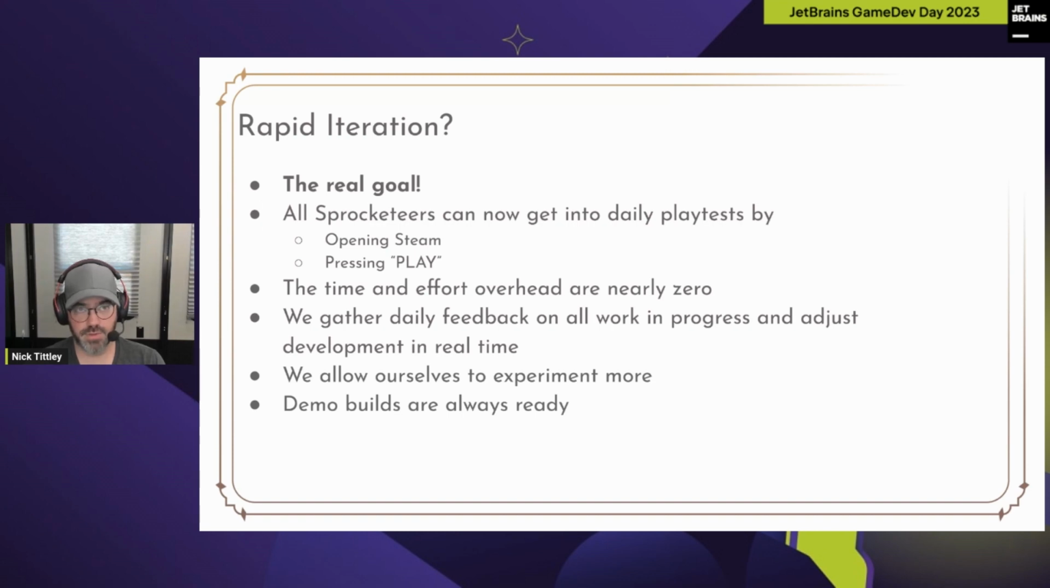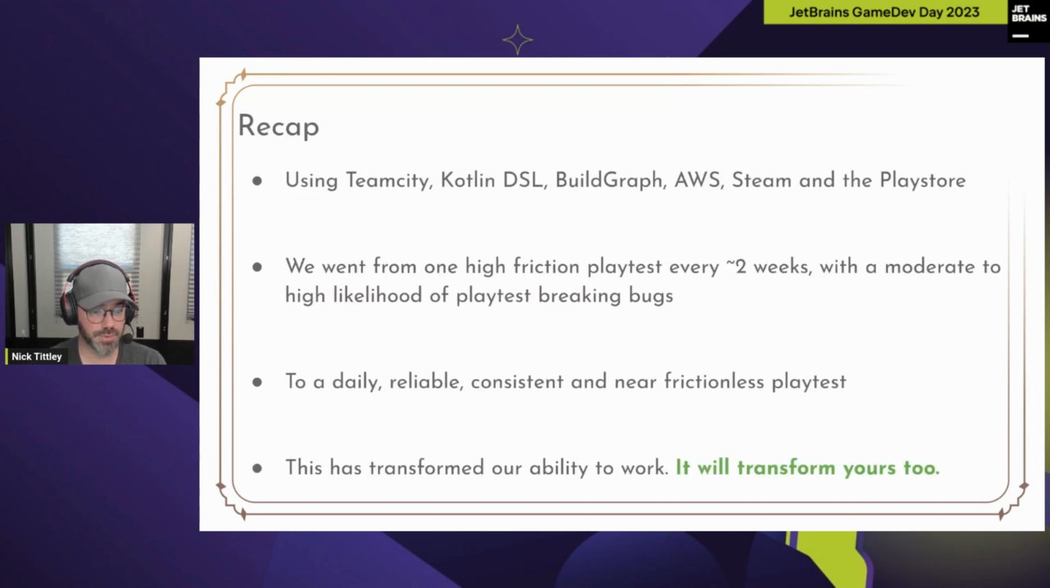Interestingly, it has resulted in us allowing ourselves to experiment way more. We used to be reticent, I would say, to try things because we didn't know when we'd get the chance to really experience it, get feedback on it, and decide if it was a good idea or not. We now know we will have that chance, so it's much easier to commit to an experiment. And as I said, demo builds are always ready, so way less stress when the time comes to demo the game. So to recap, we went from not being able to run a playtest to using TeamCity, Kotlin DSL, BuildGraph, AWS, Steam, Play Store, all together.